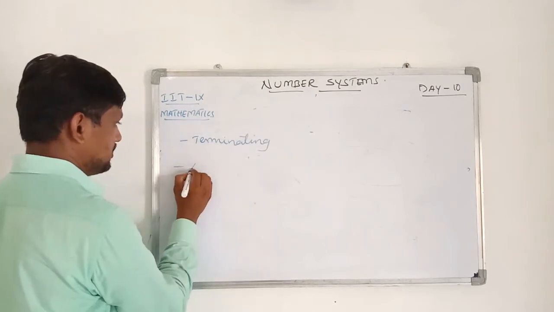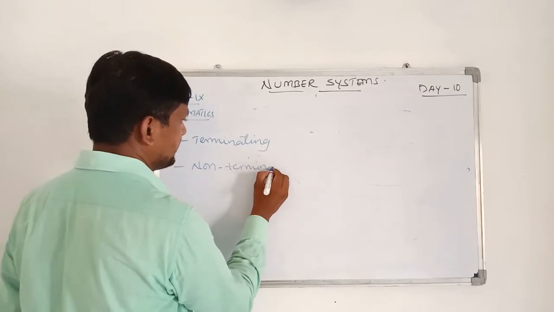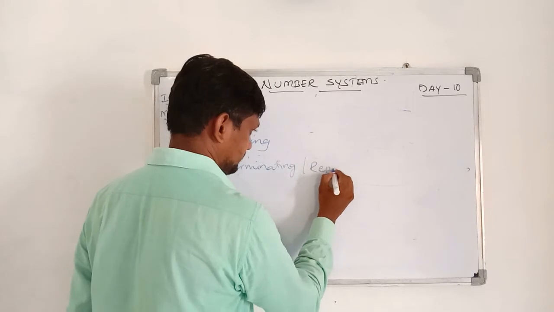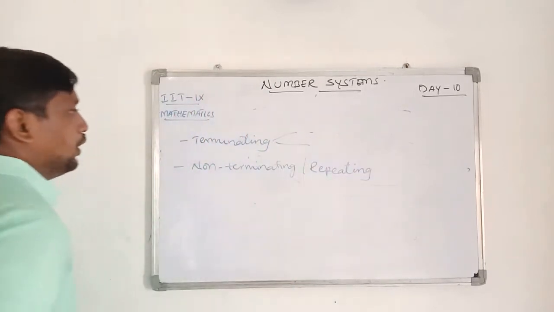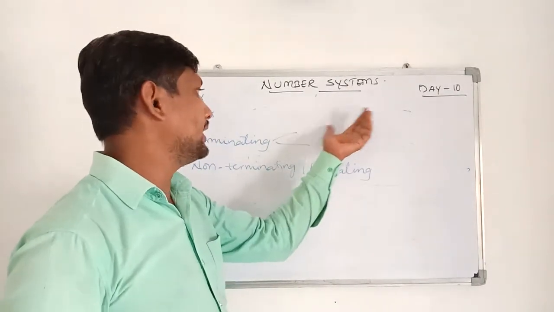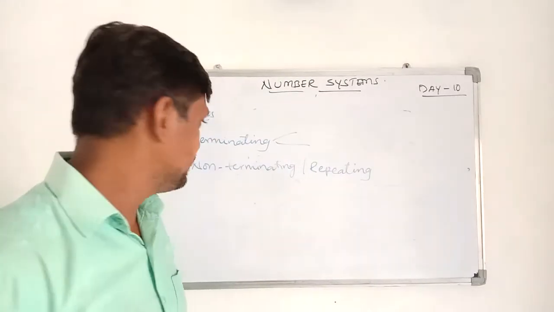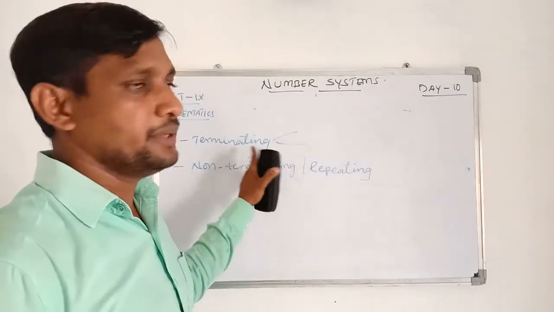The next is non-terminating, also called repeating. So terminating decimal: while doing the long division, after certain finite steps, if we are getting a remainder 0, then that decimal is called a terminating decimal.